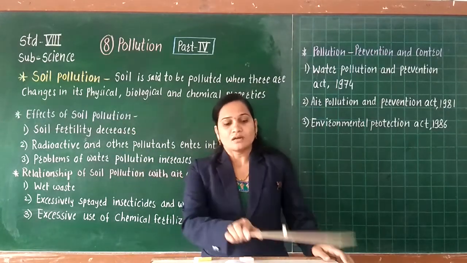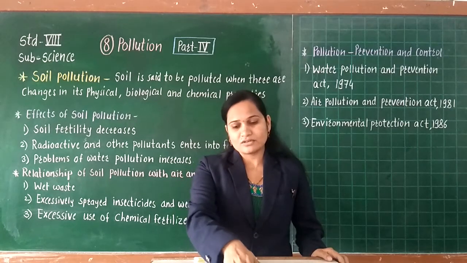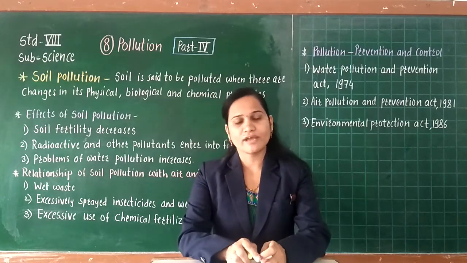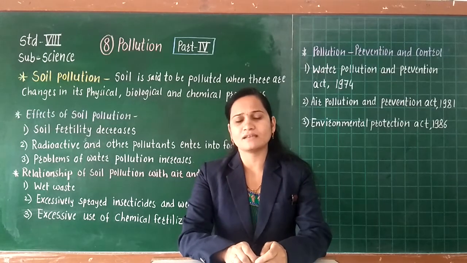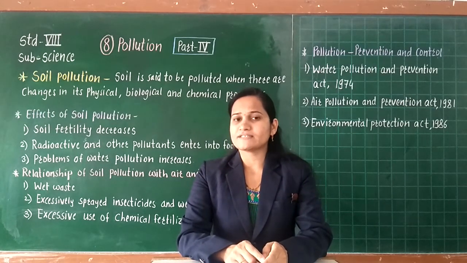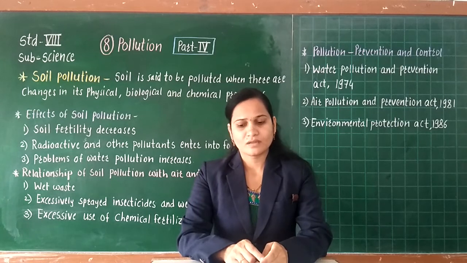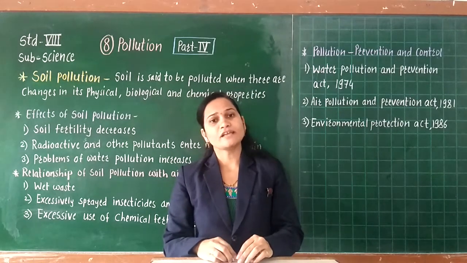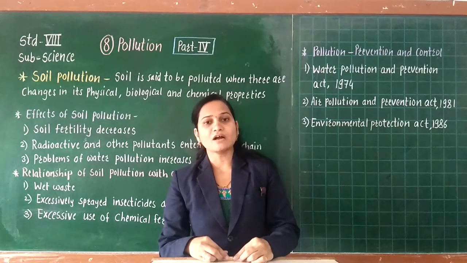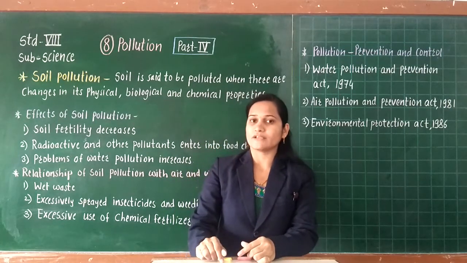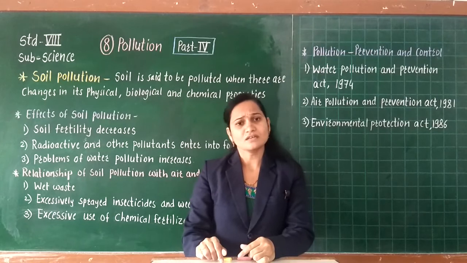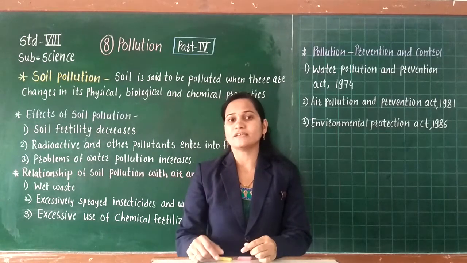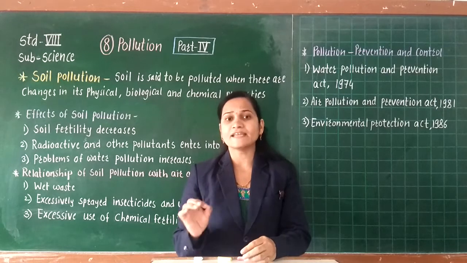Up to the 7th standard you have studied information related to soil, and the physical, chemical and biological properties of soil. Now, what is meant by soil erosion? Soil erosion means the wearing away of the top layer of soil. You know that the top layer of soil is known as the fertile layer of the soil.